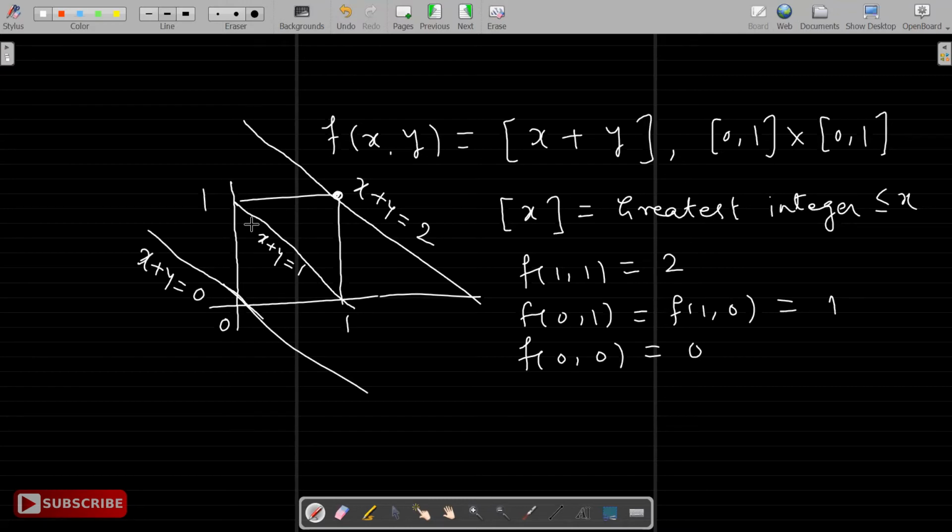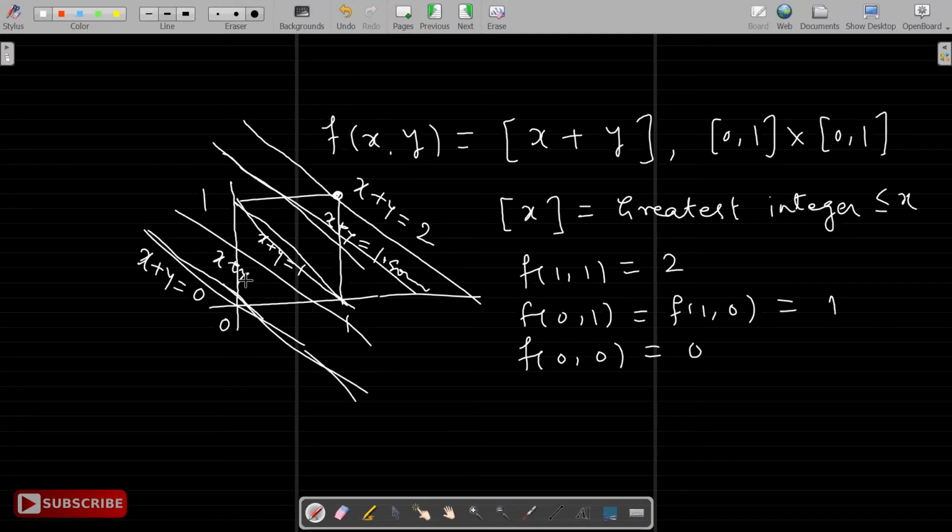Is that right? Okay. Now observe, in fact, these are lines parallel to each other. So more generally, if I take x plus y equal to some k, it's going to be a line like this, right? x plus y equal to k. And for all these lines which are between x plus y equal to 1 and 2, it's going to be x plus y equal to some number which is 1 point something, right? And those lines which are between x plus y equal to 1 and x plus y equal to 0, all these are going to be x plus y equal to 0 point something, right?